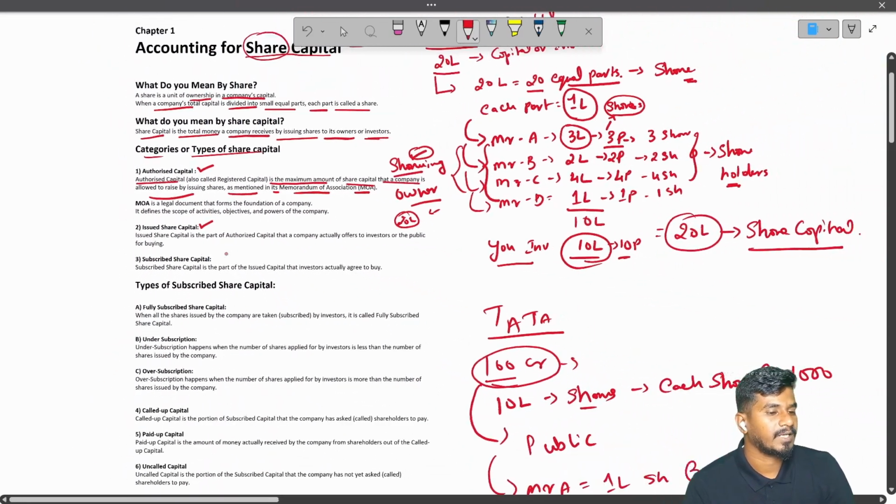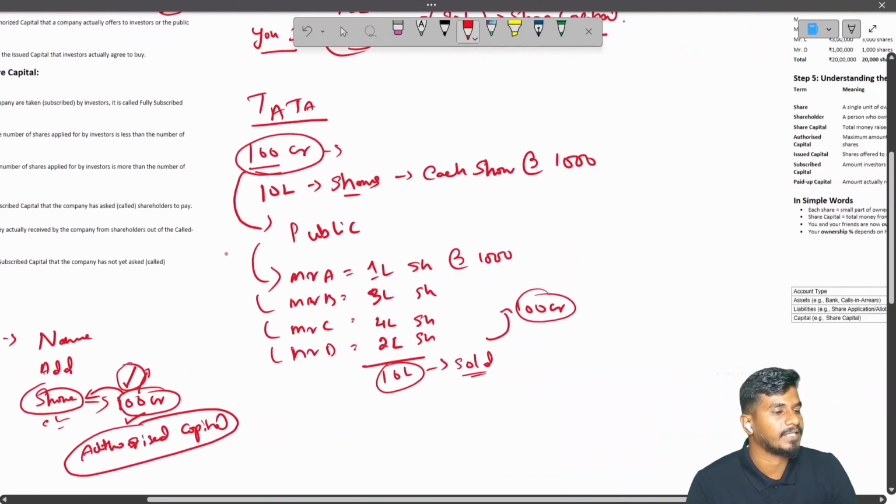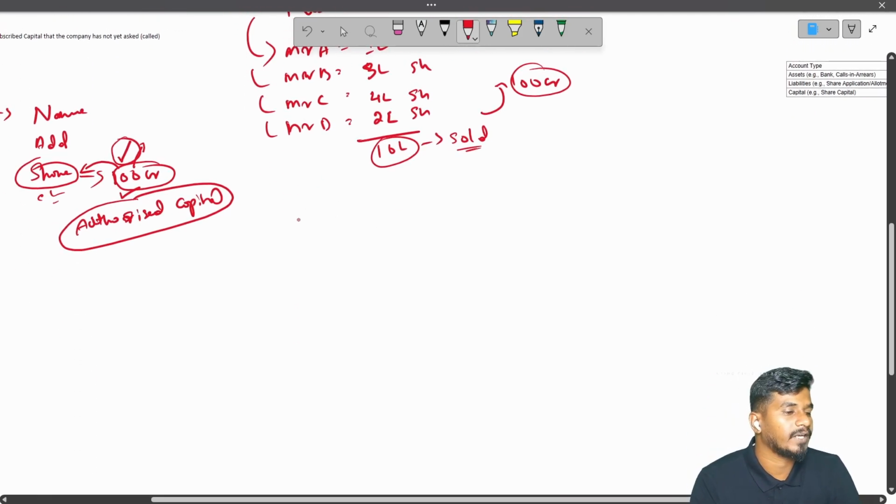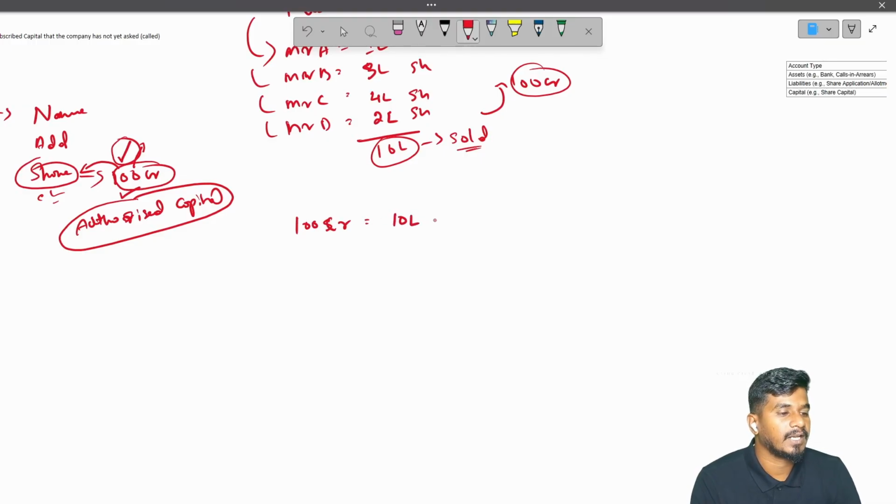So let us take the Tata company's example itself. Tata company required 100 crores, correct? Out of the 100 crores, it is divided into 10 lakh shares. So the company required only 50 crore rupees right now, correct? So that is 5 lakh shares.